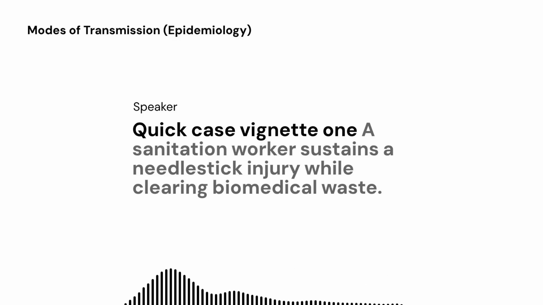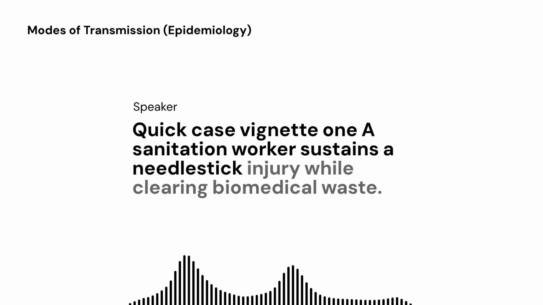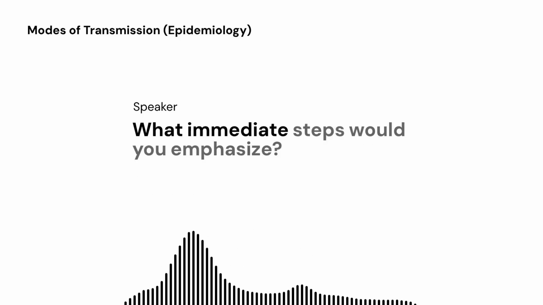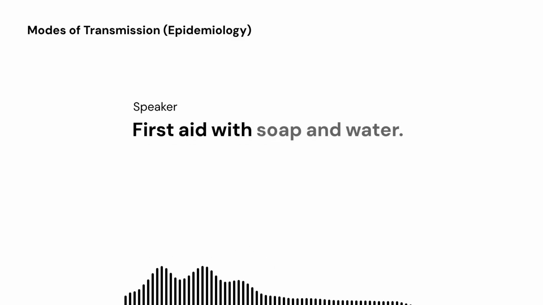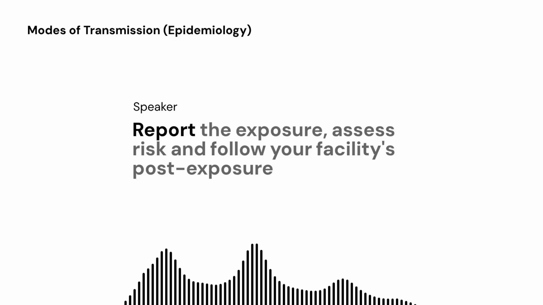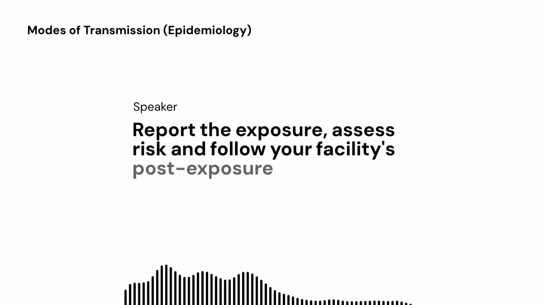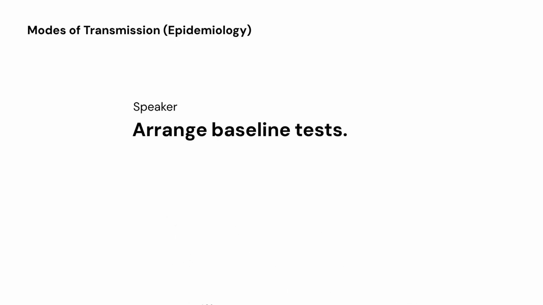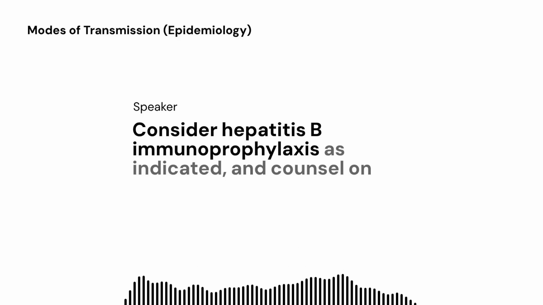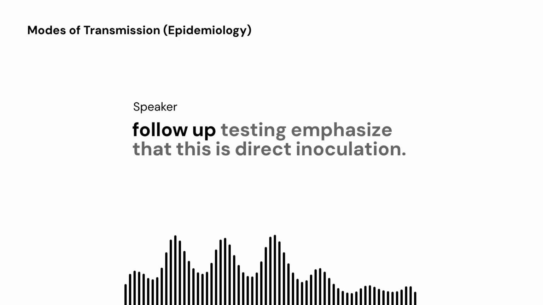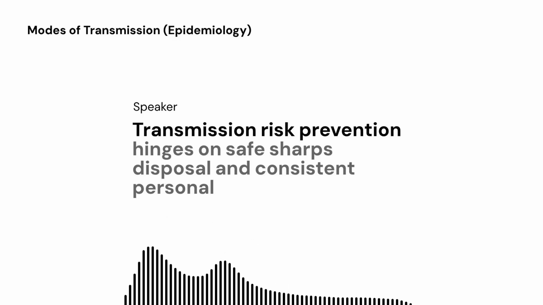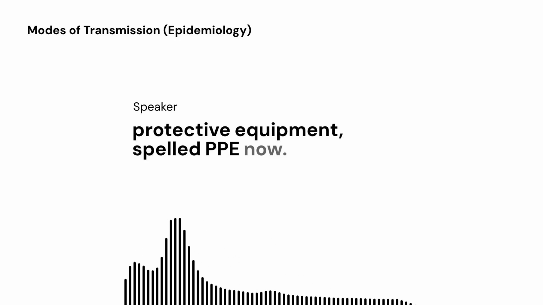Quick case vignette 1. A sanitation worker sustains a needle stick injury while clearing biomedical waste. The source is unknown. What immediate steps would you emphasize? First aid with soap and water, no squeezing. Report the exposure, assess risk, and follow your facility's post-exposure protocol. For blood-borne viruses, arrange baseline tests, consider hepatitis B immunoprophylaxis as indicated, and counsel on follow-up testing. Emphasize that this is direct inoculation transmission risk. Prevention hinges on safe sharps disposal and consistent personal protective equipment, spelled PPE.